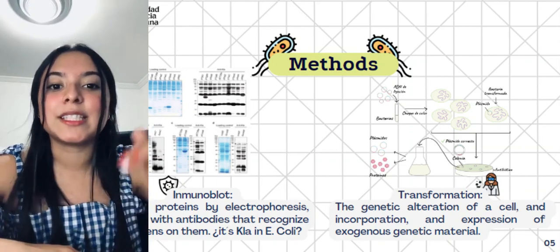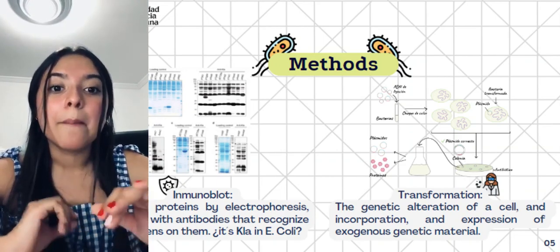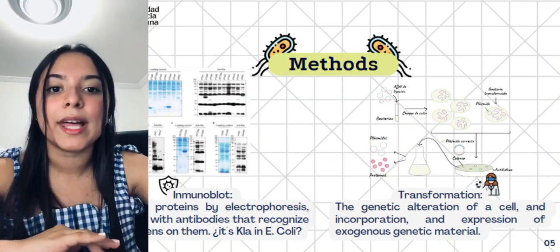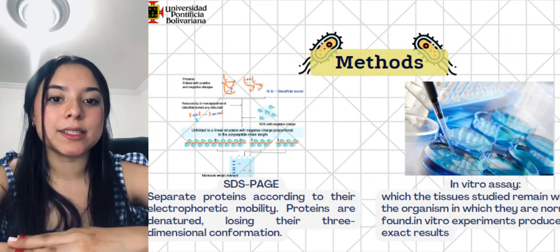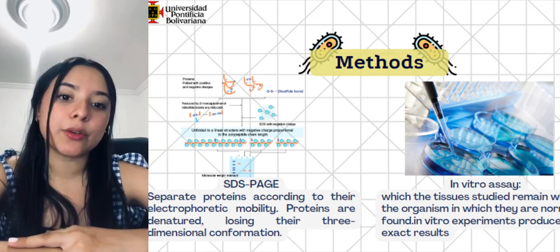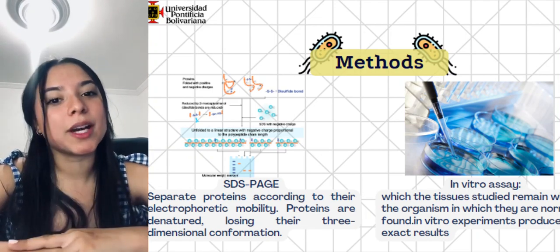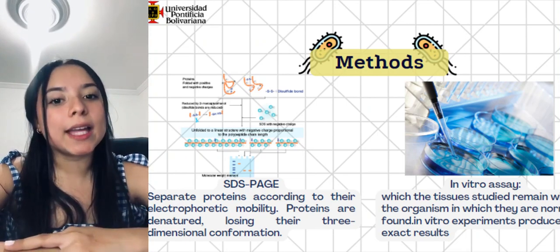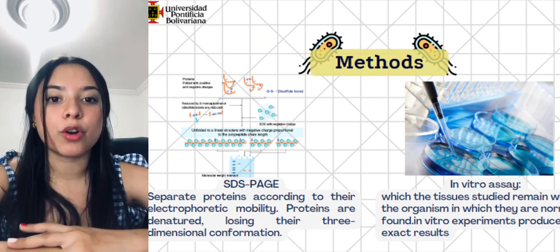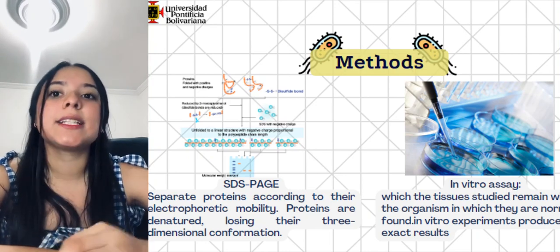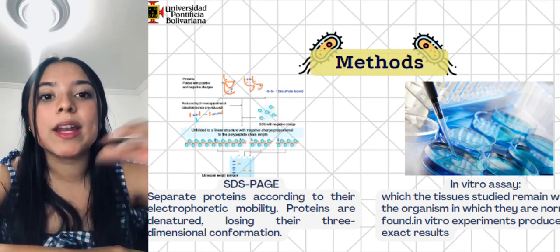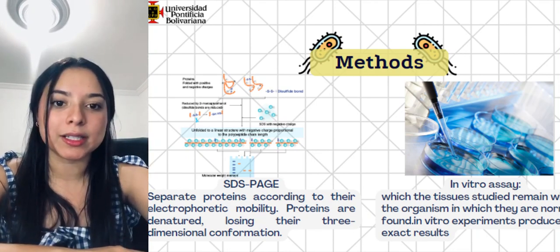That was important to change the genetic information of the bacteria by overexpressing or not expressing any enzyme that helps to regulate K-la. SDS-PAGE is going to separate proteins according to their electrophoretic mobility. This is important to analyze K-la peptides because proteins are going to be denatured and lose their three-dimensional conformation. And in vitro assays, they use them because in vitro assays produce exact results, so anything they want to look at is actually in the organism.